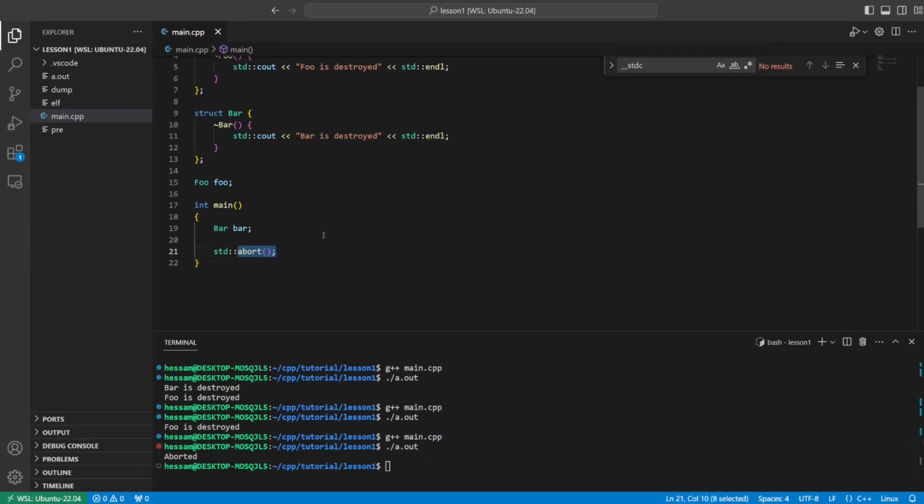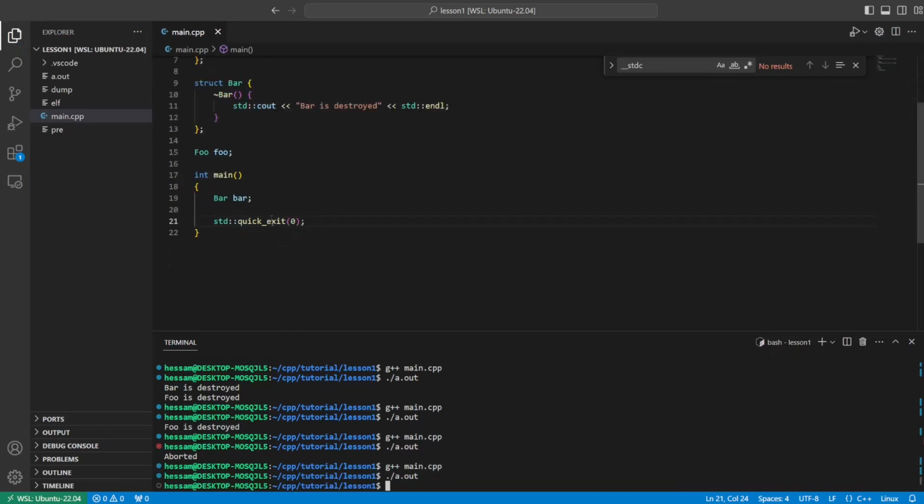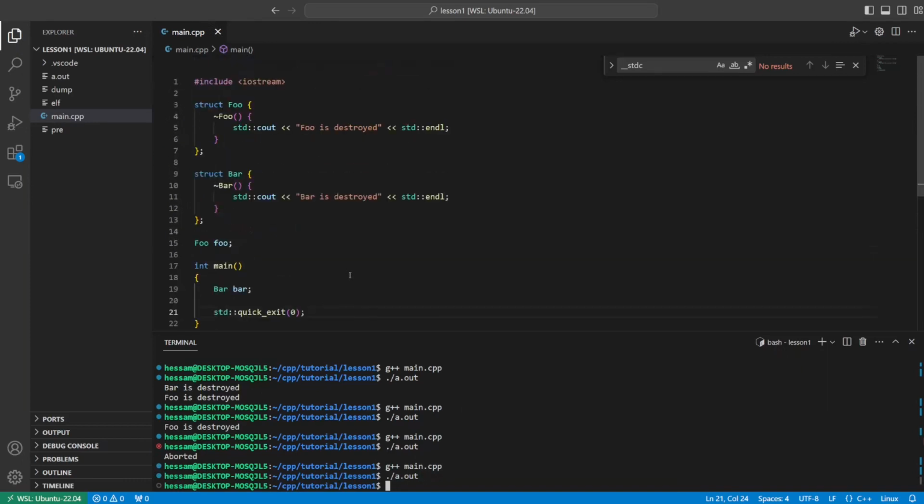Another way that I can exit is using quick_exit. And with quick_exit, we also don't get destructions of the objects, so even static objects are not destroyed. And that's pretty much it.